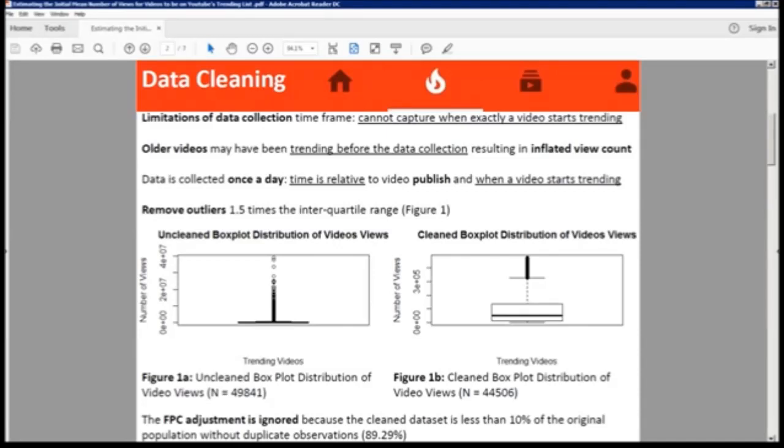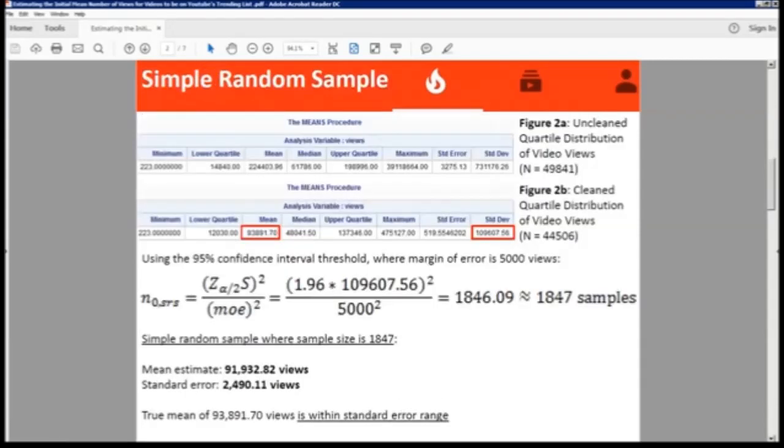Older videos may have started trending a long time ago and have an inflated view count. Data is collected once a day, and time is relative to when a video is published. So a video would have been trending 23 hours ago or a minute ago when it enters the feed. From that reasoning, we removed the outliers and only kept the data within 1.5 times the interquartile range. So it looks better in the clean version. After we cleaned it, we noticed that the new population is less than 10% of the original population without duplicate observations, so the FPC adjustment is ignored.